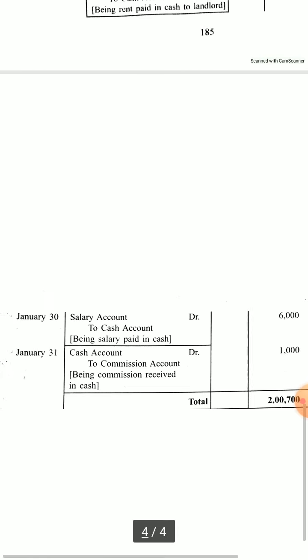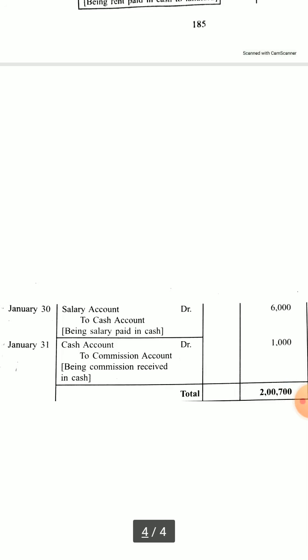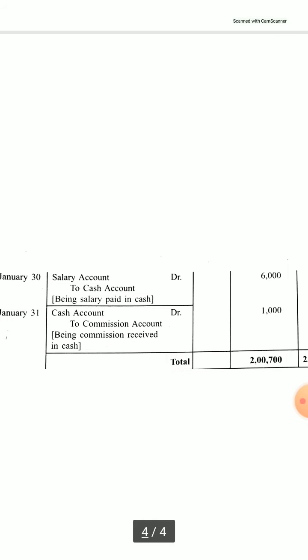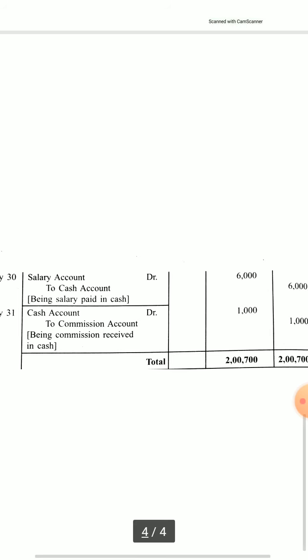And on the last day of the month, commission received in cash. When we receive commission, we will get the money and cash will increase. If it is given by check, bank will increase, so cash account will be debited according to the real account rule. And to commission account, that means commission received in cash. So commission is a source of income and it is also a nominal account. So under the nominal account rule, we will credit all the incomes and gains.